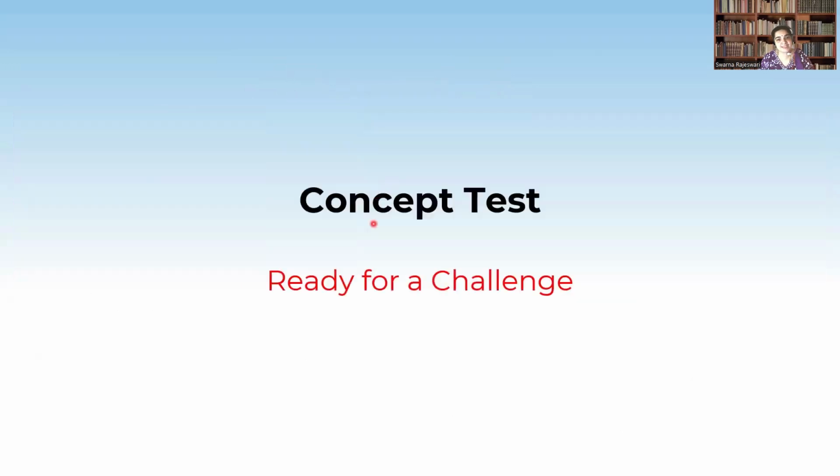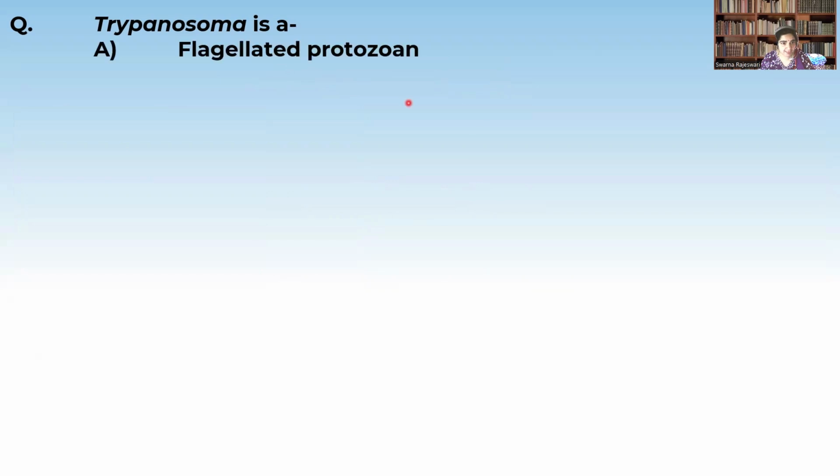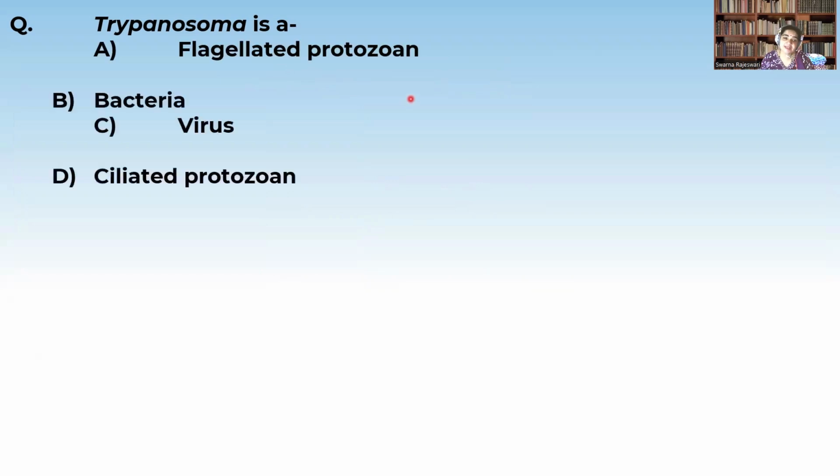Now, children, let us take a small concept test on what we have discussed in this class. Trypanosoma is a flagellated protozoan, a bacteria, a virus, or a ciliated protozoan. I will pause the video for 2 minutes. Children, just now we have discussed that trypanosoma contains flagella which help in movement. So the correct option is flagellated protozoan.